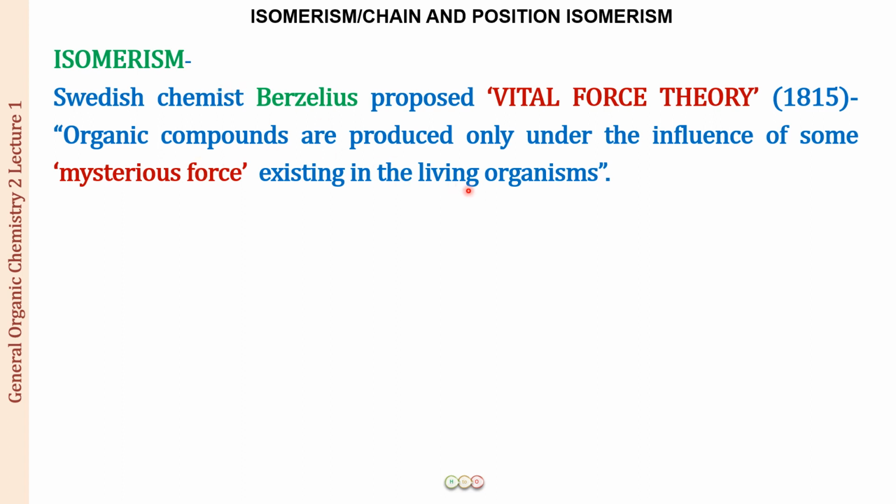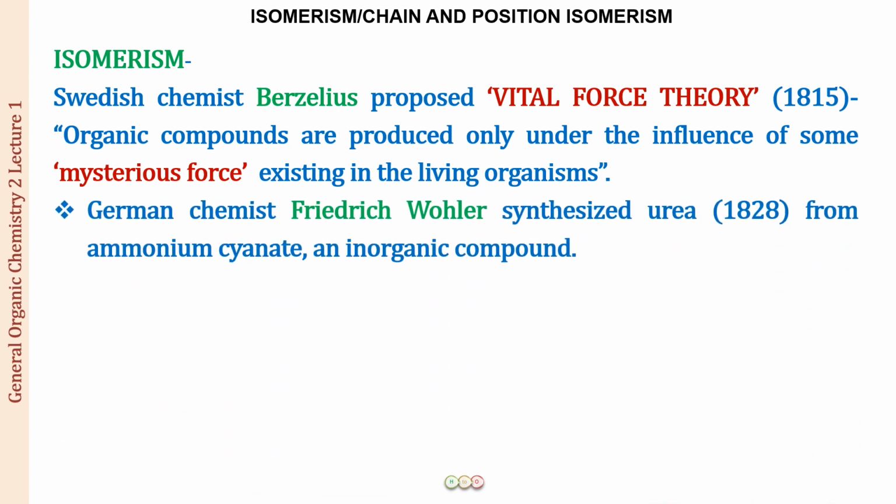There was one student of his who proved his teacher wrong. The student was Friedrich Wöhler, a German chemist, but he had gone to Berzelius as a student and was working with him when in the year 1828 he synthesized urea from ammonium cyanate, which was an inorganic compound. The reaction you have already learned: NH4CNO, which is ammonium cyanate, on heating forms NH2CONH2, which is urea. Now, why are we talking about all this?